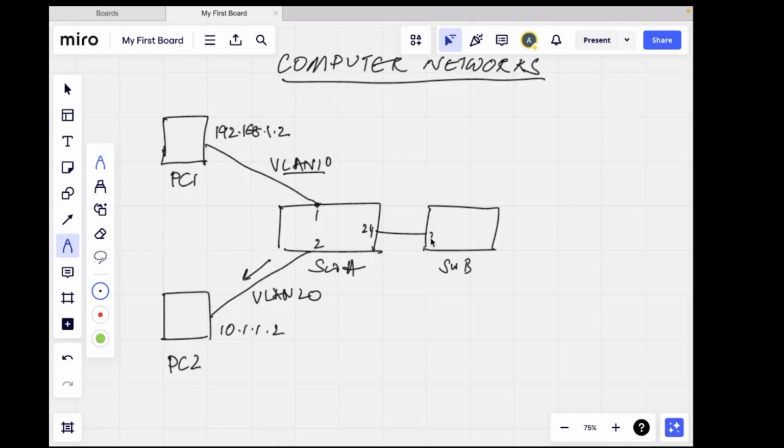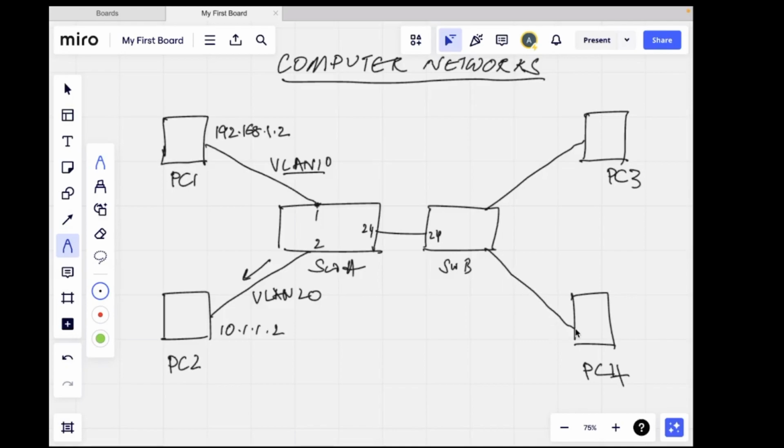192.168.1.2 is over here. This is also /24. Now let's say I have another PC over here. Let's say this is PC3 and one more PC over here called PC4. This is connected to PC3, this is connected to PC4. This is again 1, this is again 2. Now this is 192.168.1.3 and this is 10.1.1.3. Again, this is part of VLAN 10. I'll configure the same on switch B also. This is part of VLAN 20.